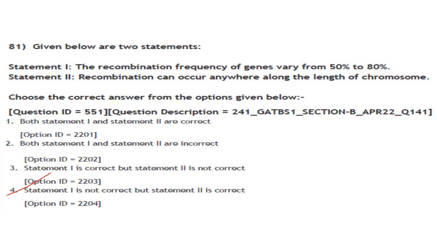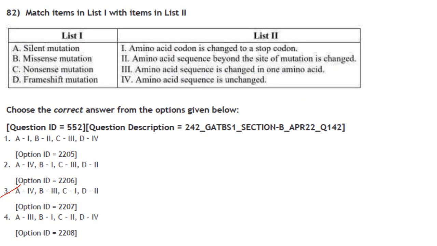Then next one. Given below are two statements. Choose the correct answer from the options given below. The recombination frequency of genes vary from 50% to 80%. Maximum recombination frequency is 50%. It cannot go beyond 50%. So statement 1 is not correct. Statement 2. Recombination can occur anywhere along the length of the chromosome. That is also correct. So the answer here is statement 1 is not correct, but statement 2 is correct. So the answer is option 4.